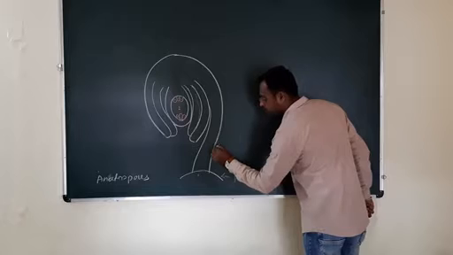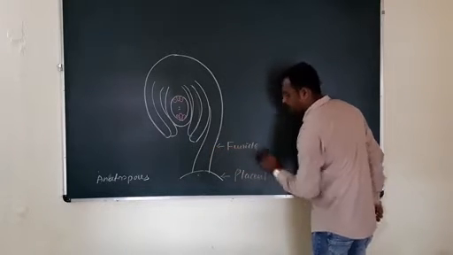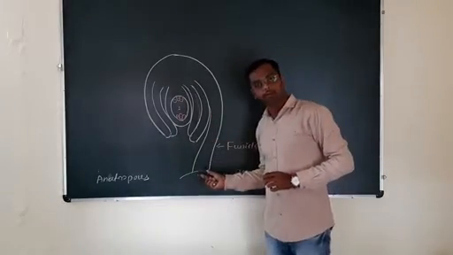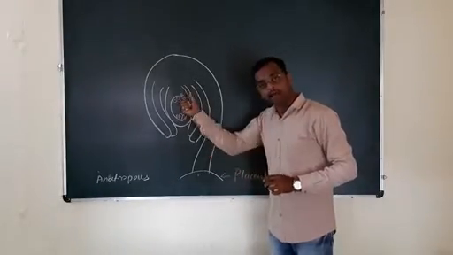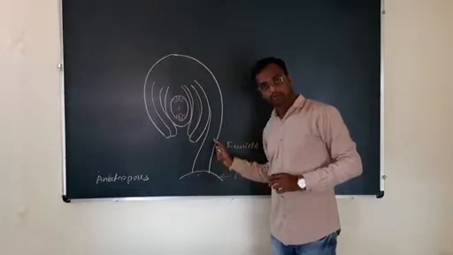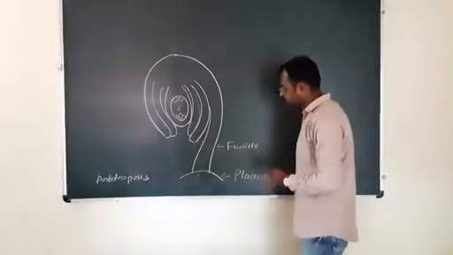This part is called as a funicle. Funicle is the stalk of ovule. Funicle attaches the main body of ovule to the placenta.